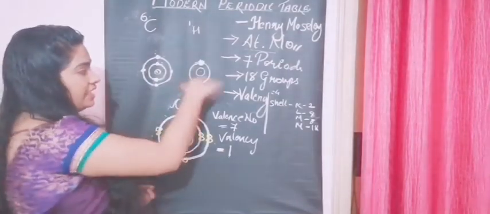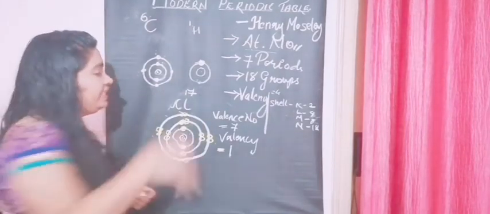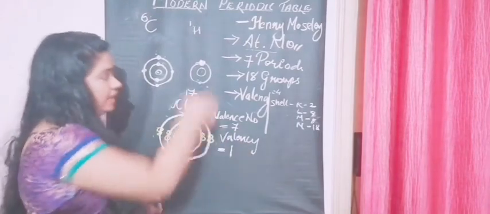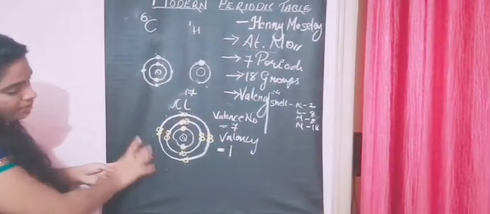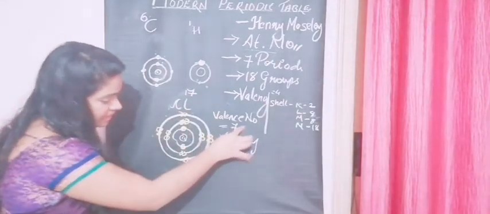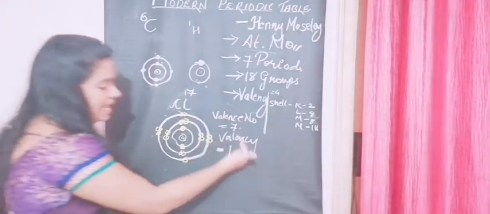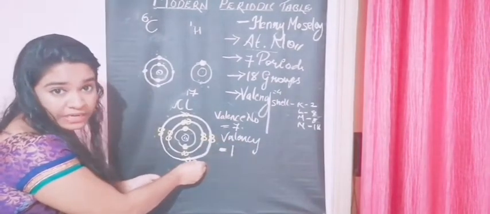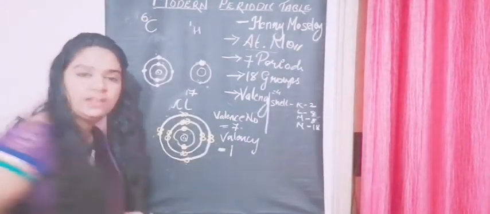Here in hydrogen, you can see that we had 1 electron in the outermost shell. It needs 1 more electron, so the valency is also 1, and the valence electron is also 1. Here in chlorine, the number of valence electrons is 7, that is the number of electrons present in the outermost shell, right? And the valency is 1 because of the number of electrons that are coming in. It needs one more electron, and the valency is 1.